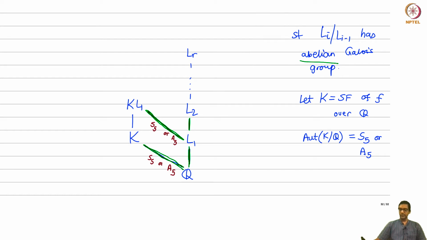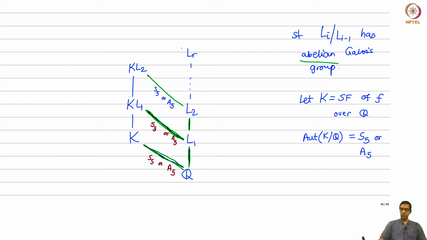This guy here, L2 over L1, is again abelian. This parallelogram arrow here is a Galois extension with S5 or A5 as Galois group. So again we can perform another composite. So let's look at KL1 with L2. So it's KL1L2, that's the same as KL2 because L2 is bigger than L1. So the composite KL2, again by the same logic, because this fellow is S5 or A5 and the other one is abelian, this has to be S5 or A5.